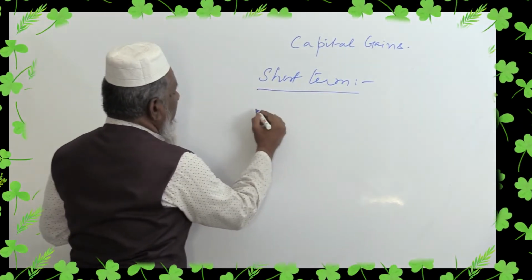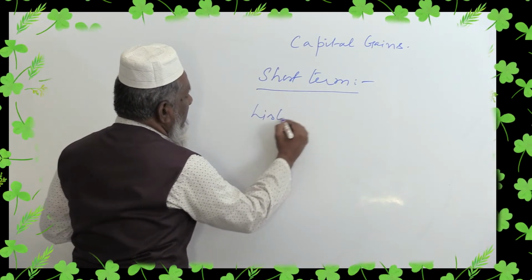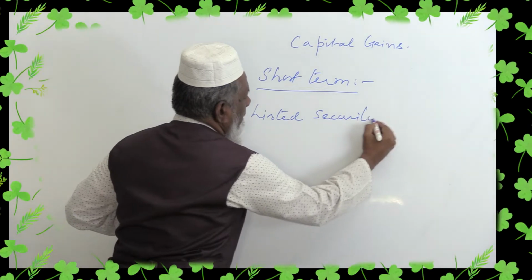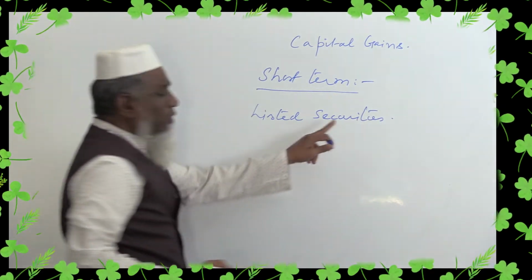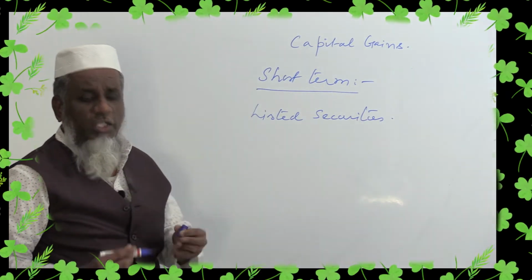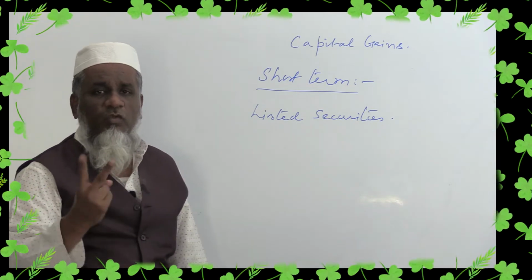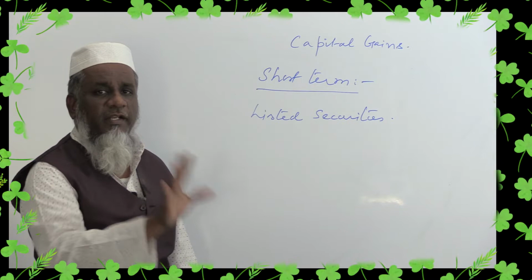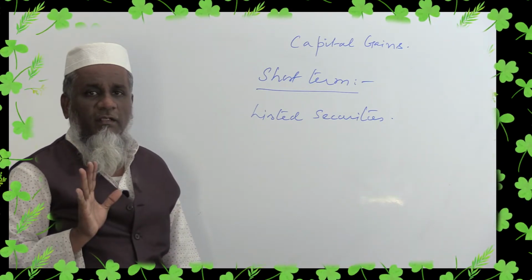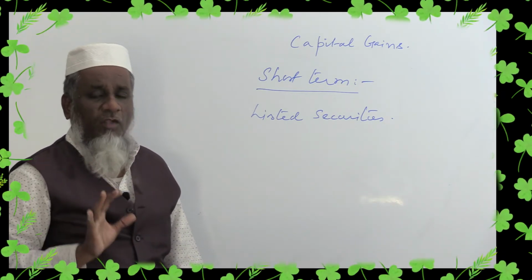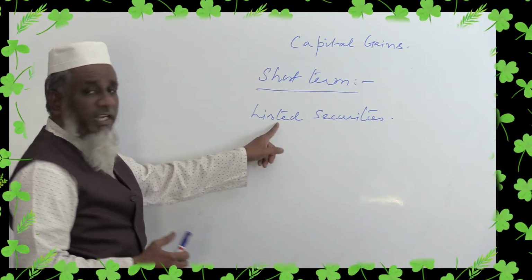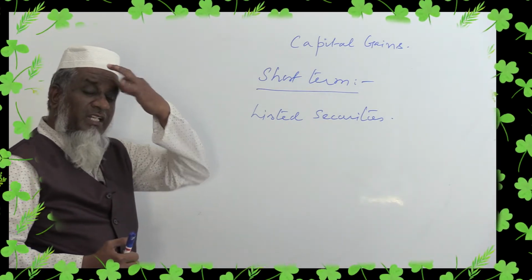If it is a listed security, we should know what is meant by securities. Broadly speaking, we have only two types of securities. One is called shares, the other is called debentures, including bonds. Normally, securities means shares and debentures. If it is listed, what is meant by listed?